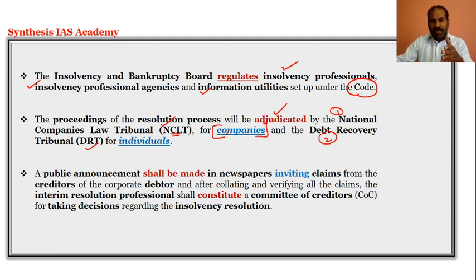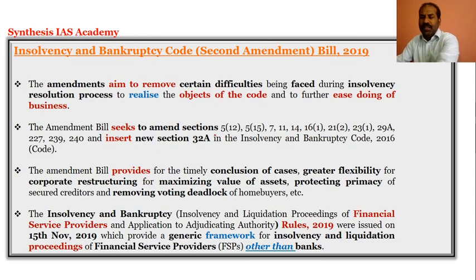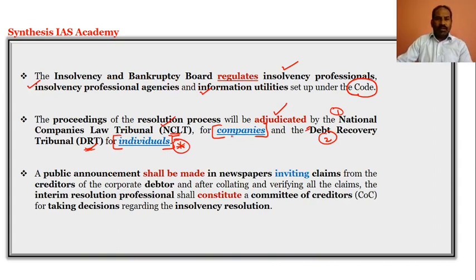or the insolvency resolution process between the companies, or in regards to companies and the creditors, will be resolved by the NCLT, and the insolvency resolution process will be looked at or adjudicated by the Debt Recovery Tribunal, DRT, for individuals. So there is a difference, please do understand. For individuals it is by DRT, for companies it is NCLT. This is the key. You need to have the understanding of the difference.